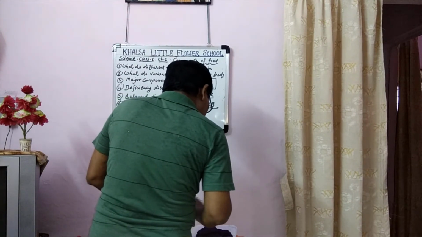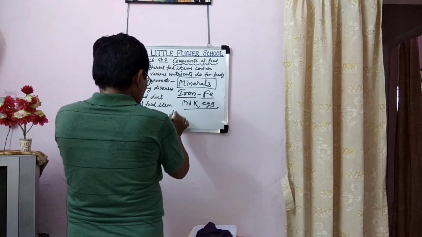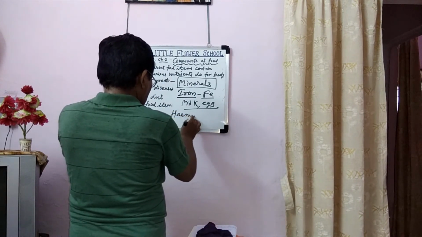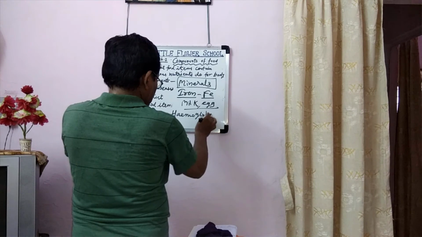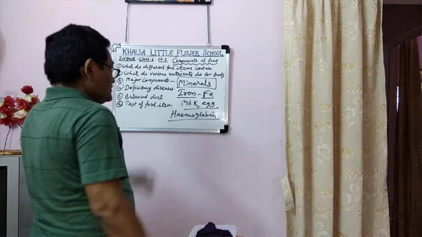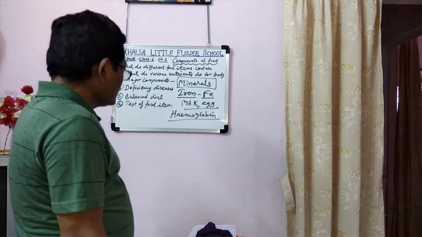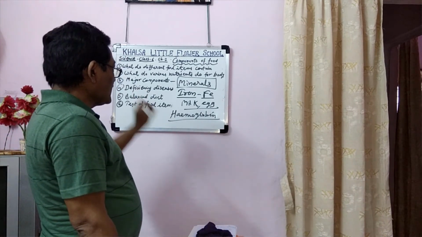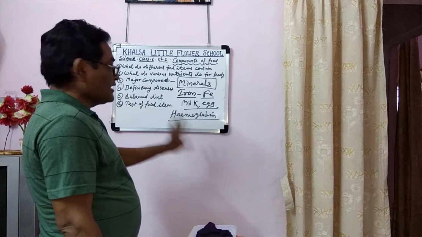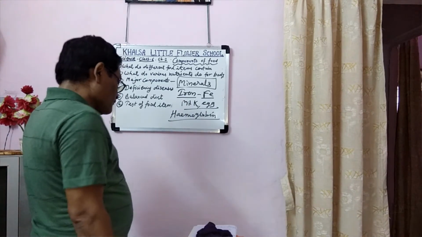Its function is to form hemoglobin. What is hemoglobin? It is the red pigment in our blood. It is a type of protein. So we should eat iron food, milk and egg regularly.